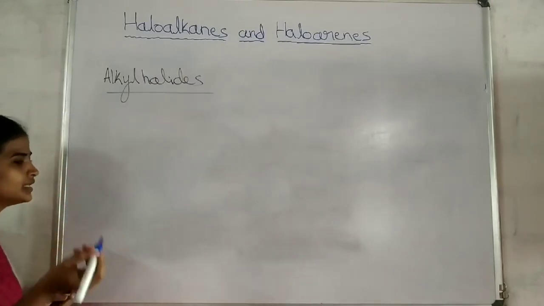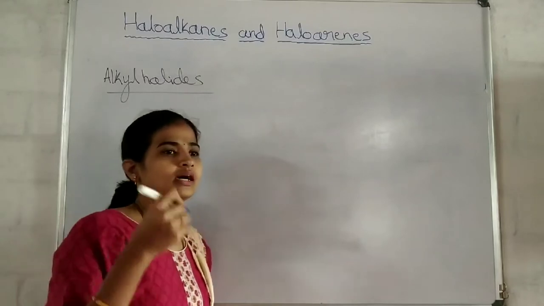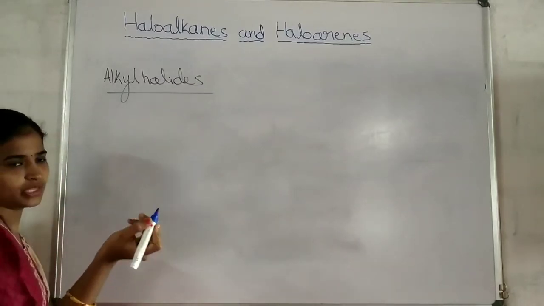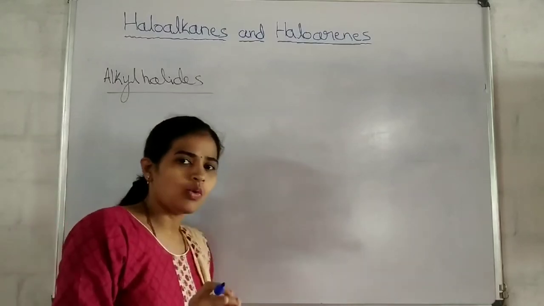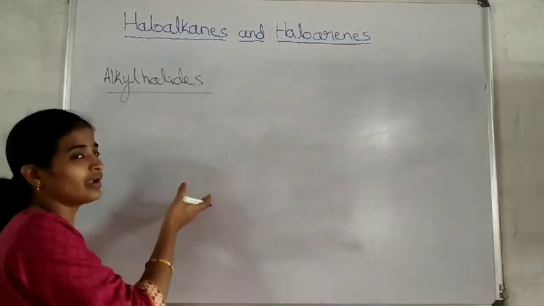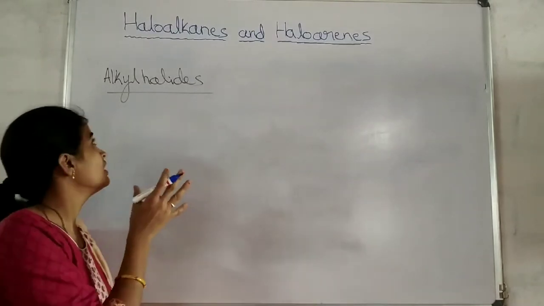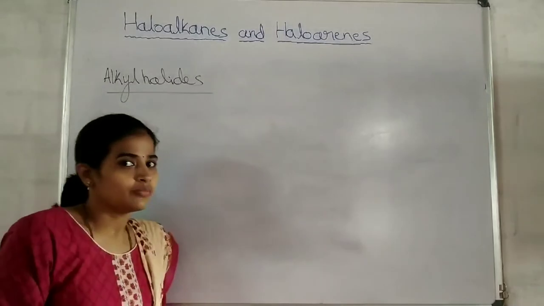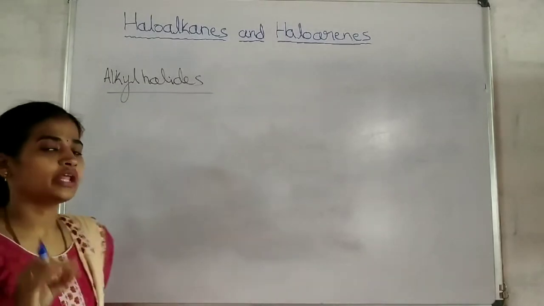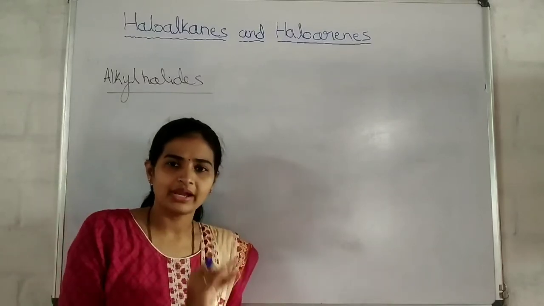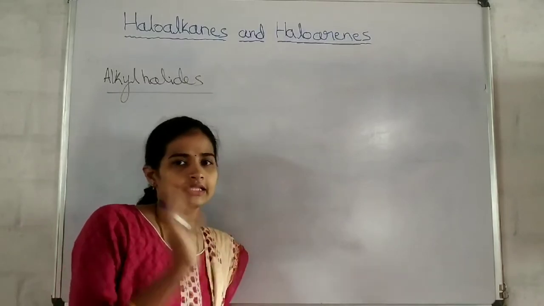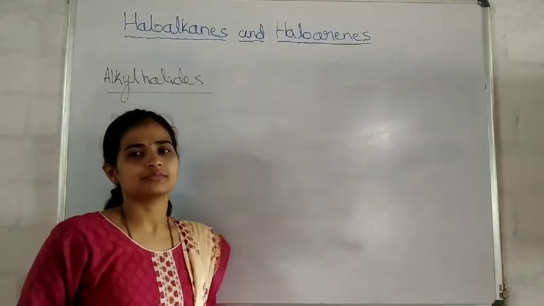How are they obtained? They are obtained by replacing one or more hydrogen atoms of the alkanes. Okay, I am not writing the definitions here for some of the alkyl halides, but I am repeating it, isn't it? You can write it down. Alkyl halides are the halogen derivatives of alkanes. They are obtained by replacing one or more hydrogen atoms of the alkanes by halogen atoms.